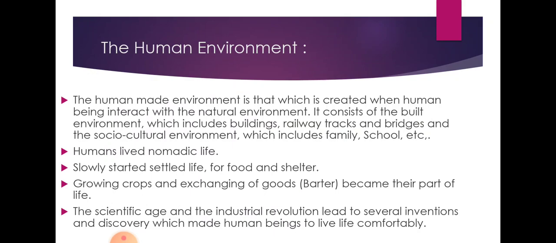Now, till now we have studied various things related to the natural environment. We studied that the natural environment has two components, biotic and abiotic, in which we studied the abiotic components such as land, soil, water, air. These are all abiotic components, and they make life on earth possible. If these things were not there, life would be problematic. So this is why we can enjoy life on the earth.